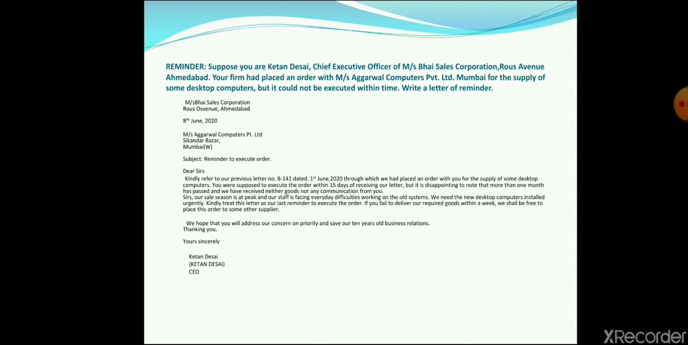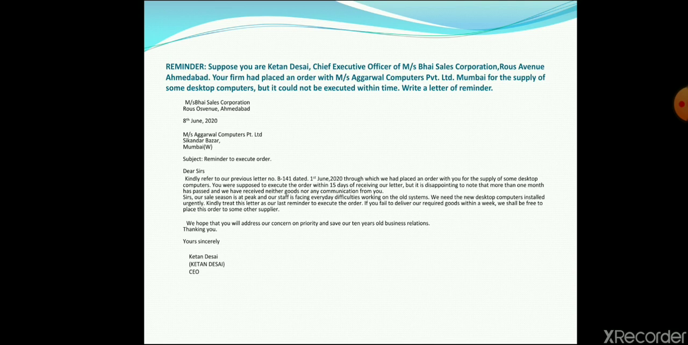It means you did not even mention that it will be late or so. So next paragraph: our sale season is at peak. It means why we asked you to send us these desktop computers, because we want to sell and our season is at peak, right?